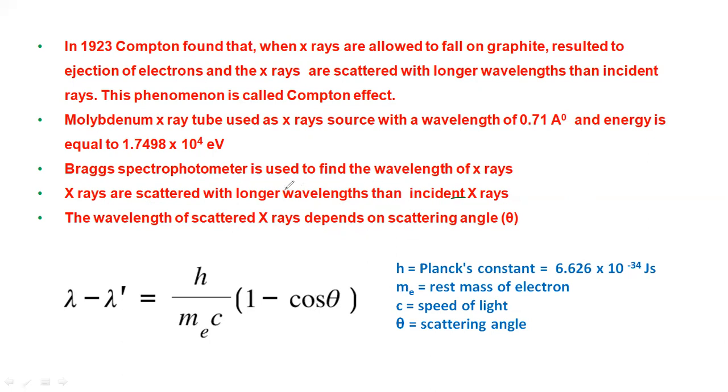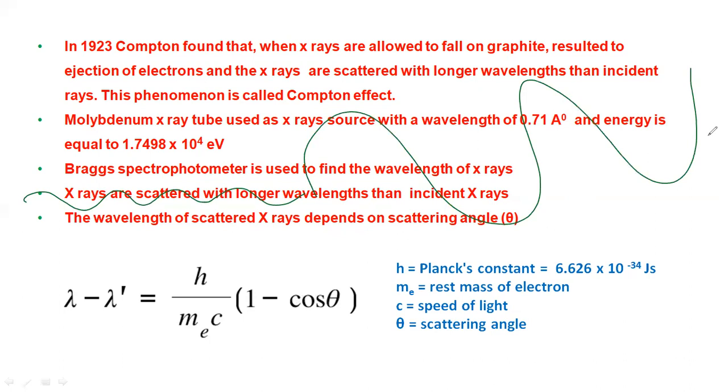So we need only the concept, which is first of all the photons. Whatever the photons, they will come like this, but after some time they will go like this, because they will transfer their energy and momentum to the electron, so the energy will decrease, hence the wavelength will increase like this.